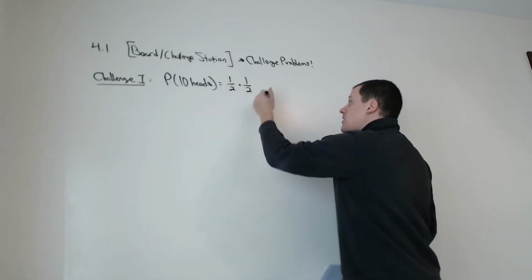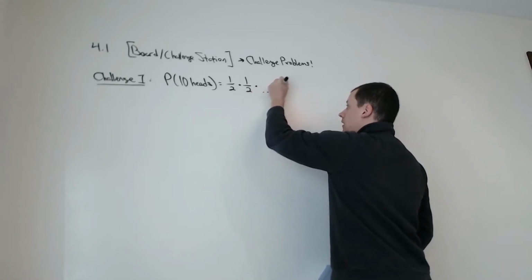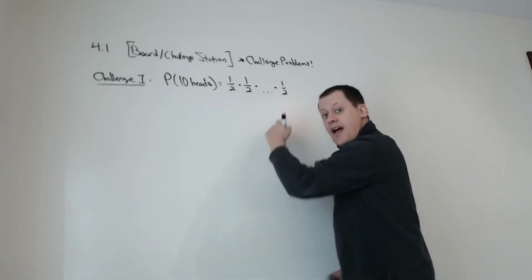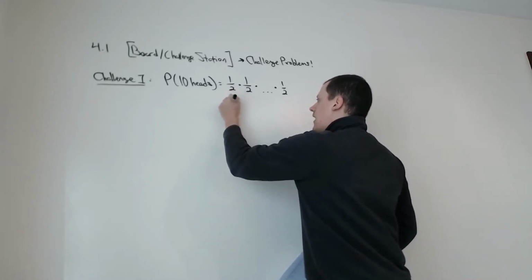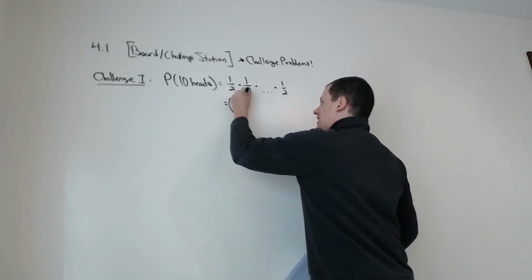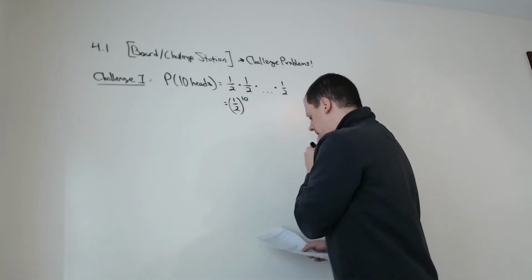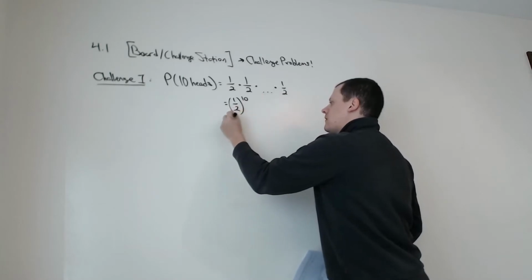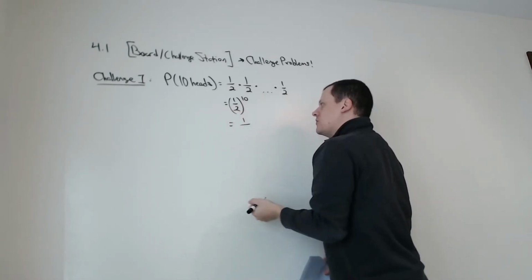So this is going to be one half times itself 10 times. So this is 1/2 to the 10th power. Let's see, that would be 1 over 2 to the 10th power.